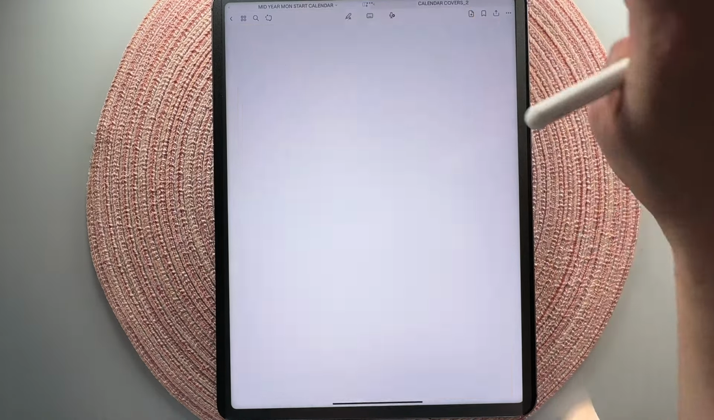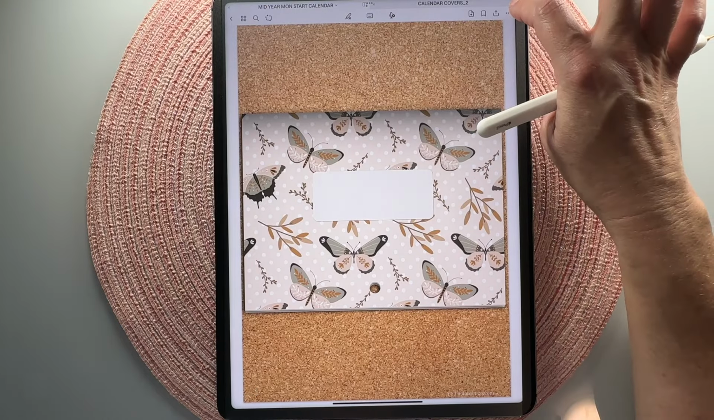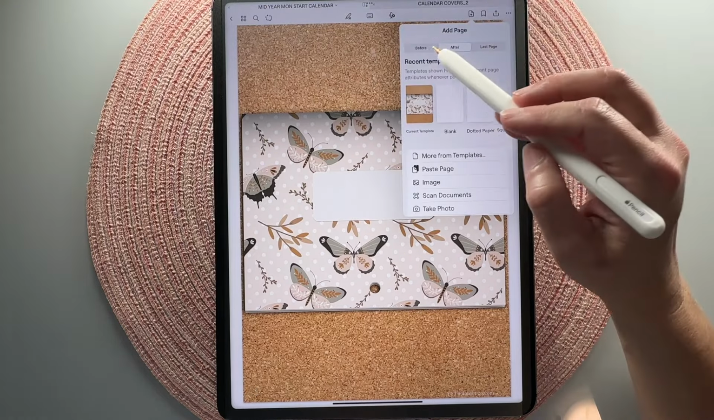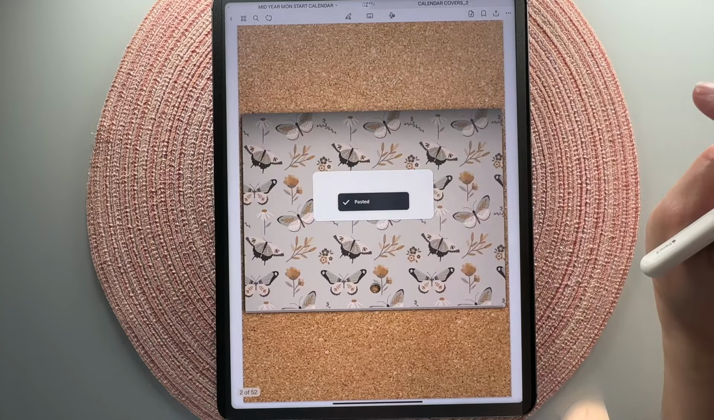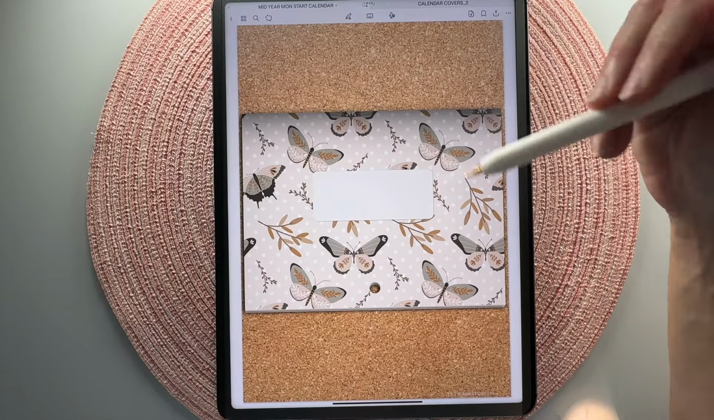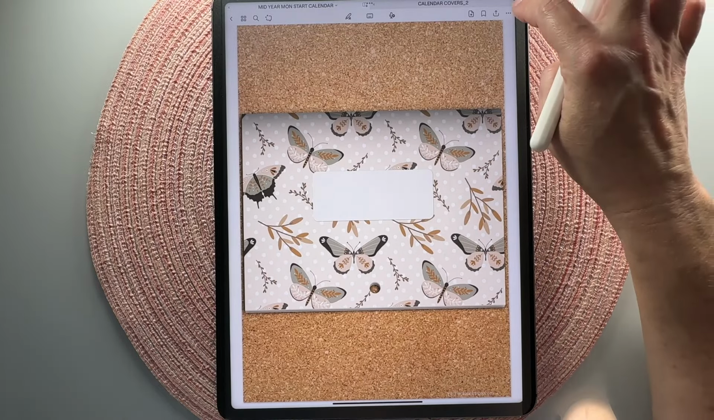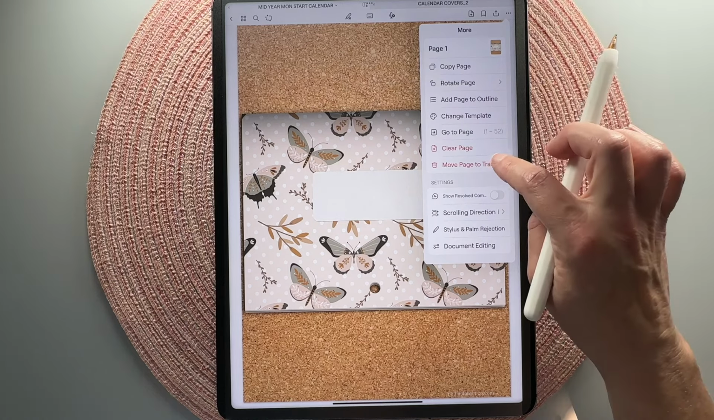You're going to go over to your planner, navigate to that first cover, and then you can click the plus. You can choose before or after, it doesn't matter. You'll be deleting this one out. So you'll just click paste. And then now it is in here. Since this cover is already in your files, you can go ahead and delete it out of here. So just hit those 3 dots and then click move page to trash.